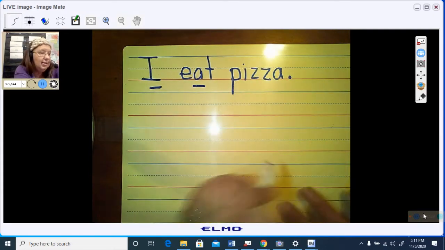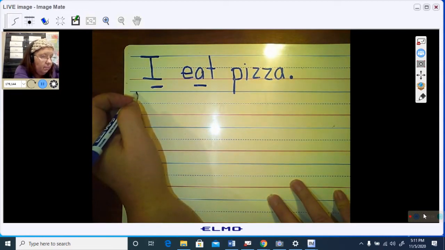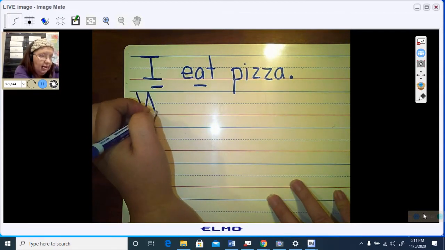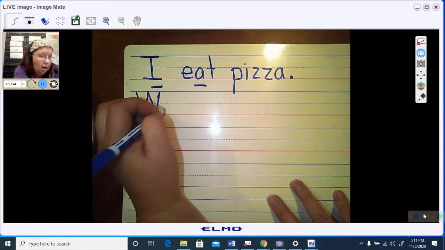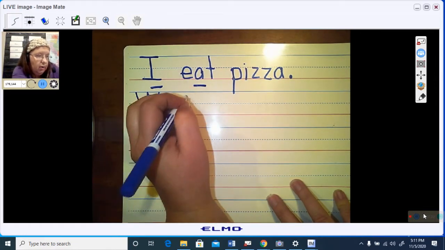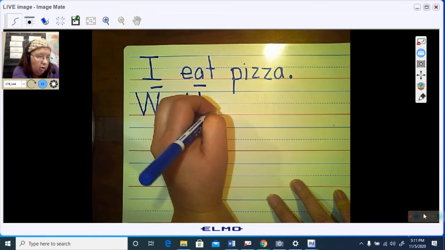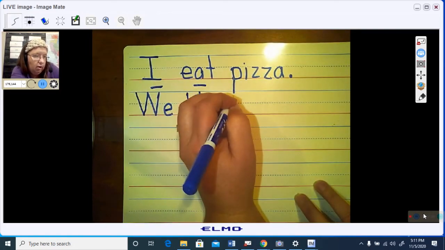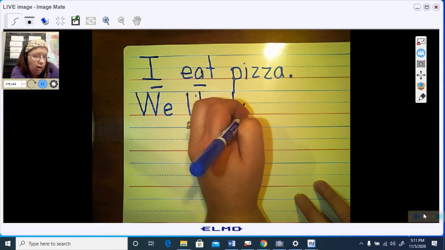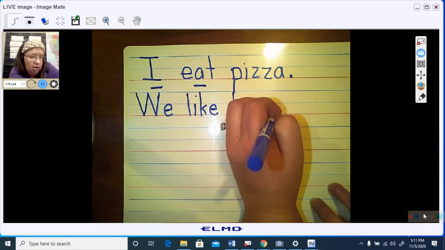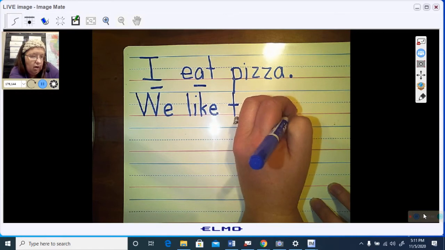Now, look at this sentence. And this has almost all sight words in it. We have to figure out one word. And I will help you with that one.